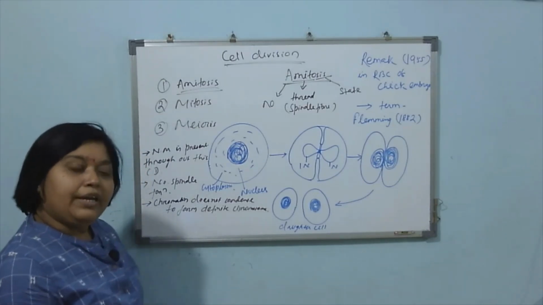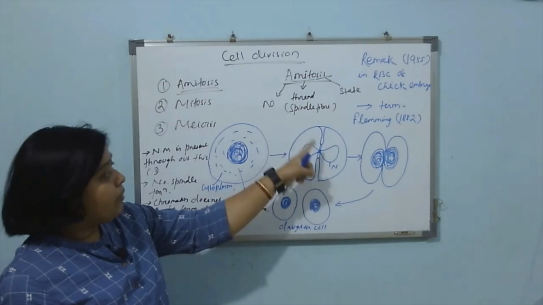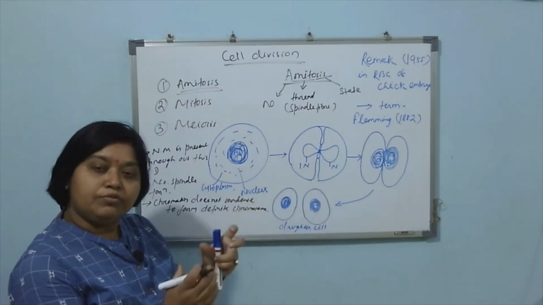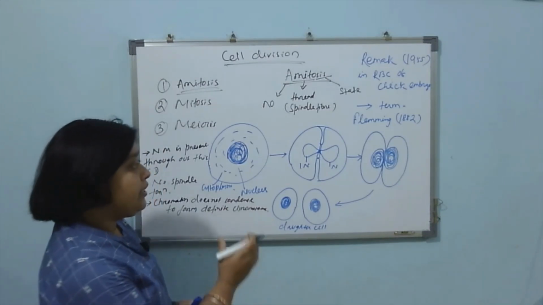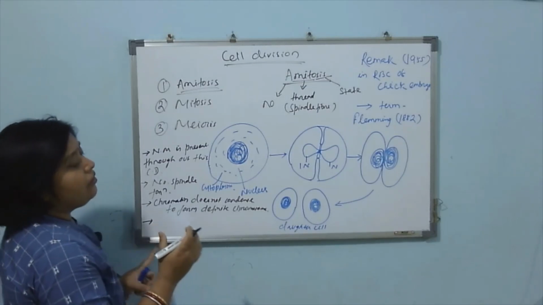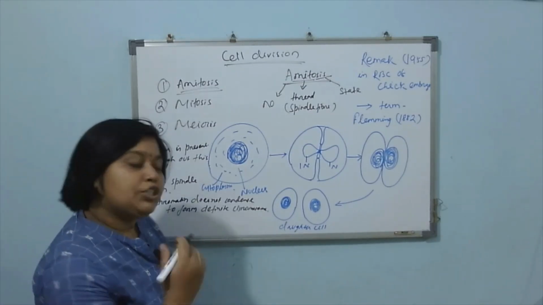And the cytokinesis, which is the division of cytoplasm, may or may not follow this karyokinesis process, which is the division of nucleus. But here one abnormality you will find, there will be unequal distribution